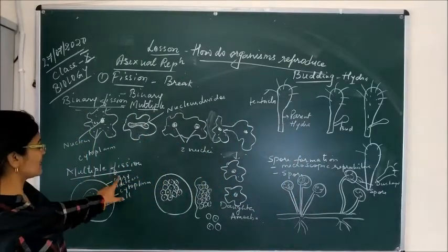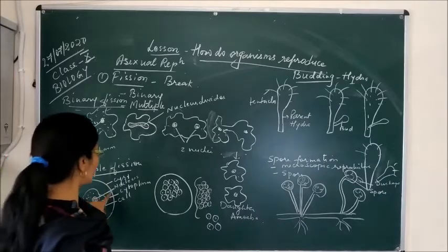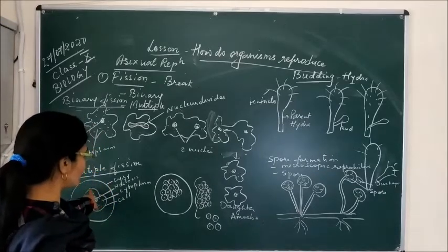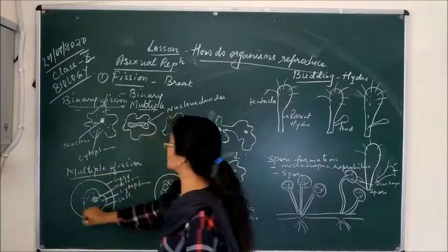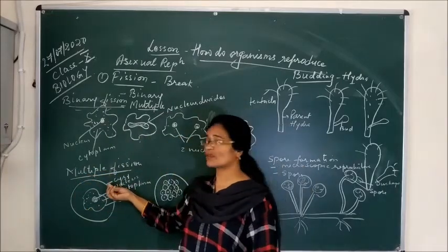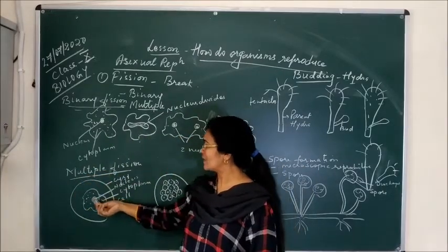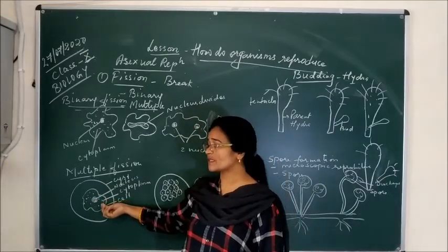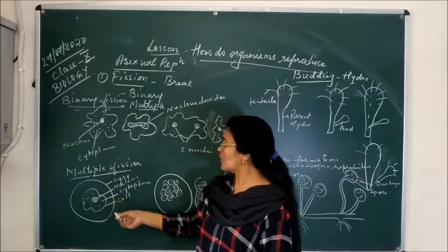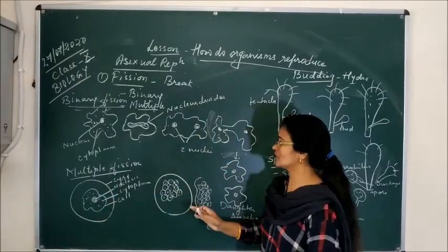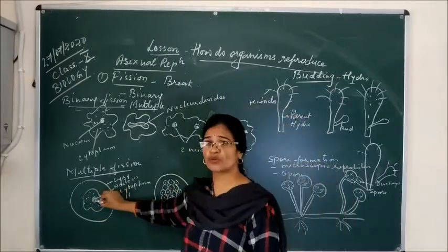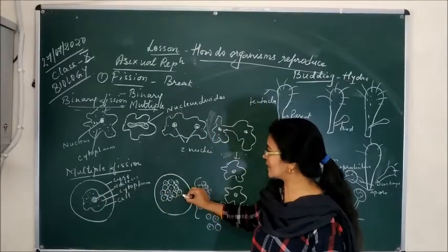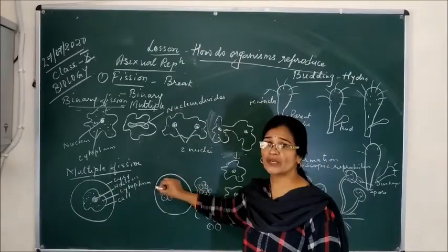Here we can see what happens in multiple fission. In the structure of the plasmodium drawn here, this outer part is called the cyst, this inner part is called the nucleus, this is called the cytoplasm, and this is the whole cell. Now, during unfavorable conditions, the nucleus of the plasmodium or the yeast breaks and many nuclei are formed.